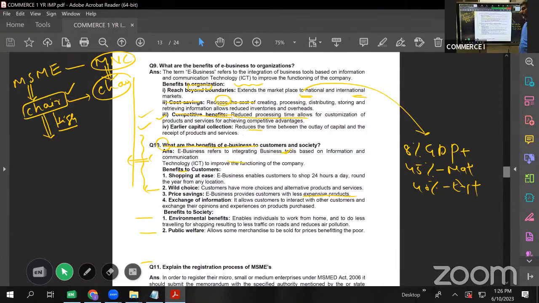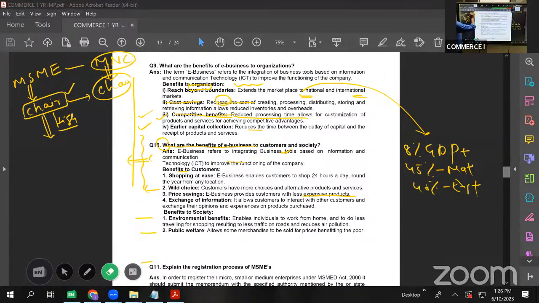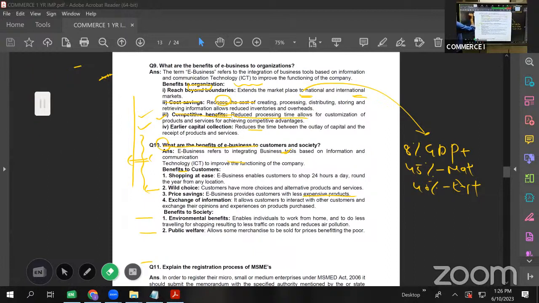We are not going personally to get the food product we want. We are ordering it online. This is an example of e-business. So as I told you, e-business means doing business by use of any electronic gadget, whether mobile, laptop, or computer, and what is the interface here? It is the internet.